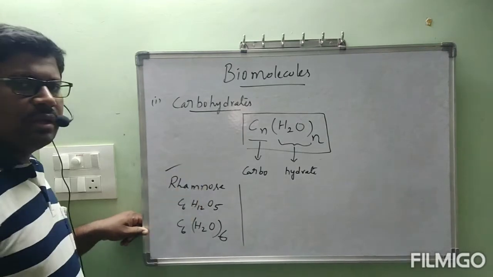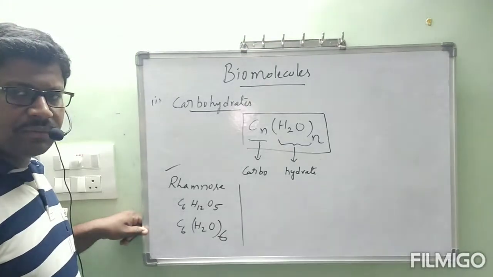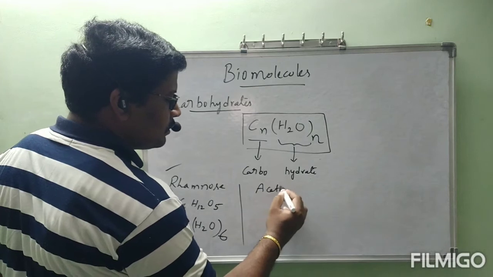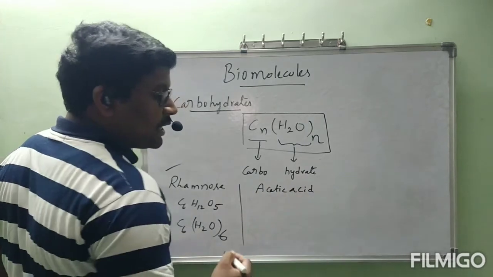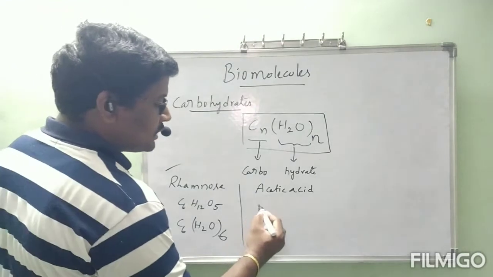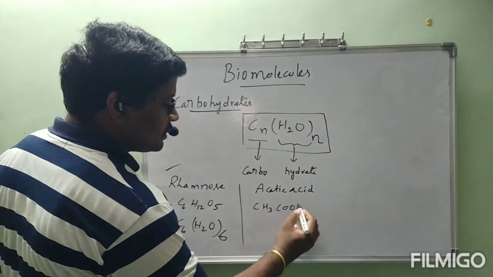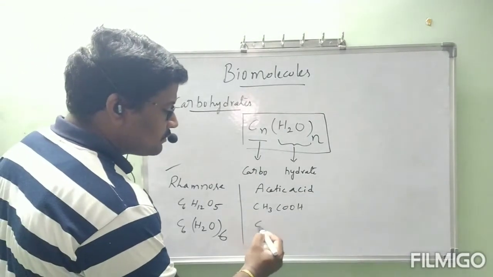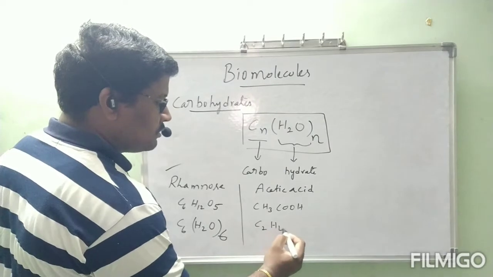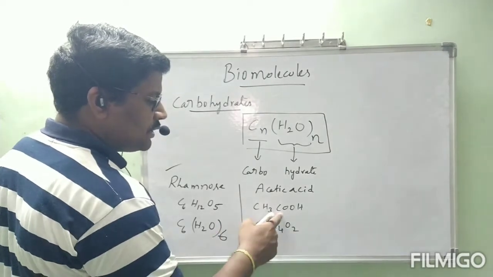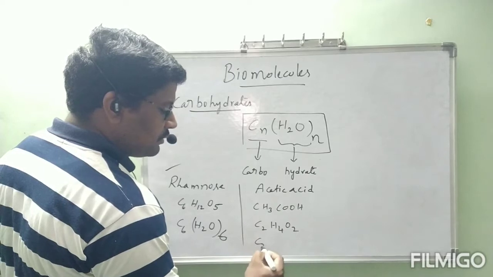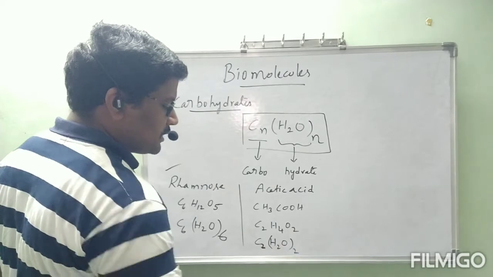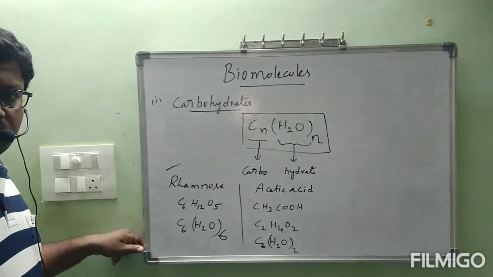That's why they changed the definition. Even another example is there: acetic acid. The formula we know is CH3COOH. Writing the carbons together, it becomes C2H4O2, that is C2(H2O)2.